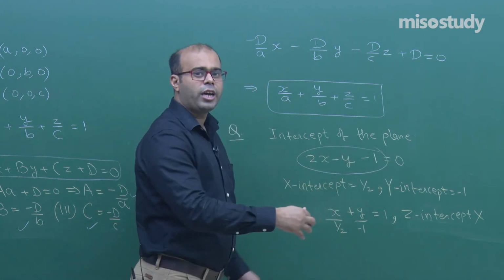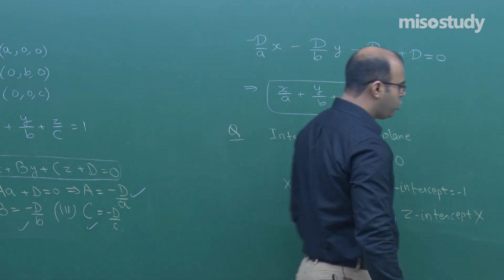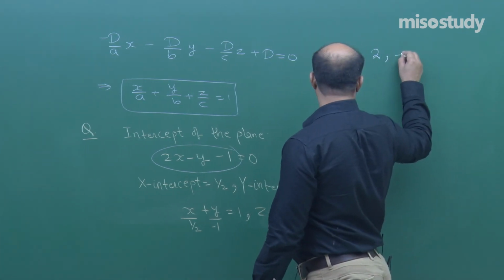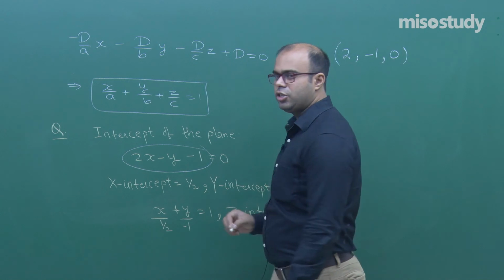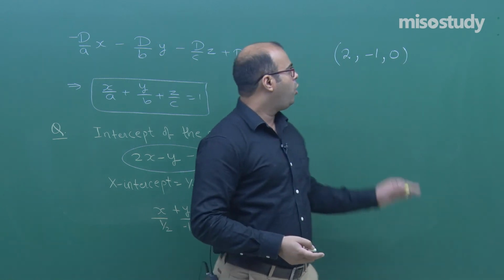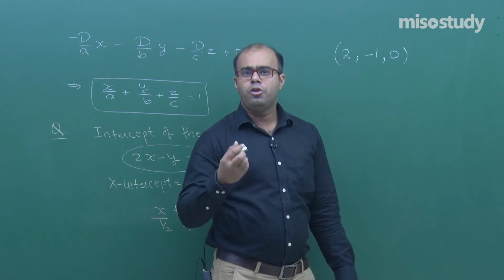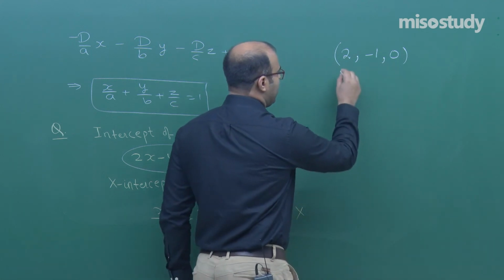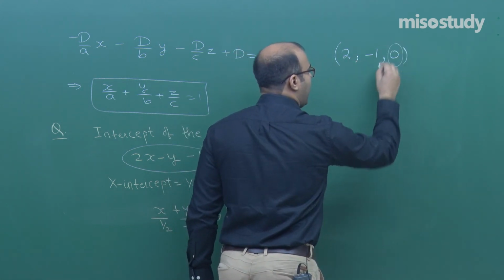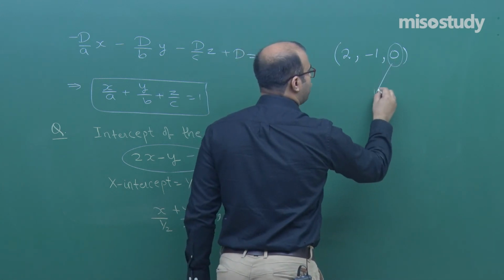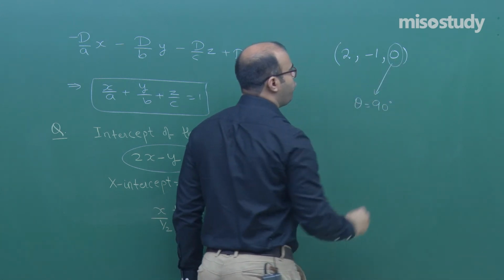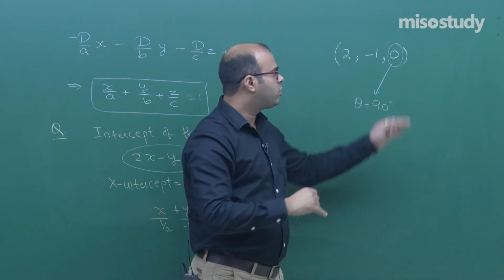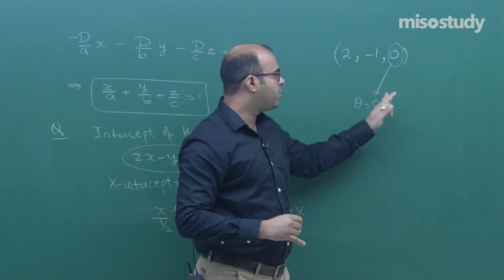If you see the direction ratios of this plane, x has coefficient 2, y has coefficient minus 1 and z has coefficient 0. Z is not present, that is, it has 0 coefficient. Now, these are the direction ratios of the normal to the plane. So the angle which the z axis and the normal to the plane are making is actually 90 degrees. That is why you are getting cos of 90 degrees as 0. Direction ratios are proportional to direction cosines, and the direction cosine here means cos of gamma. So gamma must be 90 degrees.